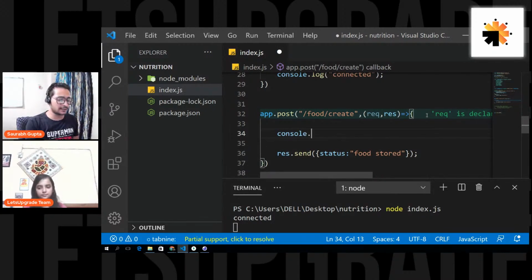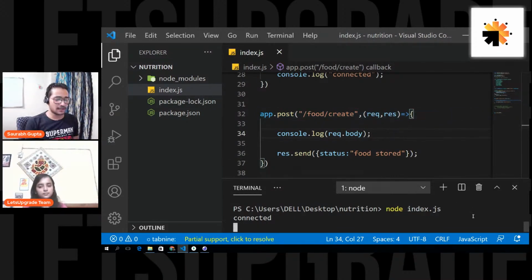So just to check if you're getting the data, we'll just press console.log request.body, because it is coming under request, right? Whatever request comes from the front end comes in a request object. So basically, to print that data, you just have to write request.body. That's it. This body is the object in which all the data comes in, right? And everything that comes from the client comes inside the request object. That's why we just print request.body.